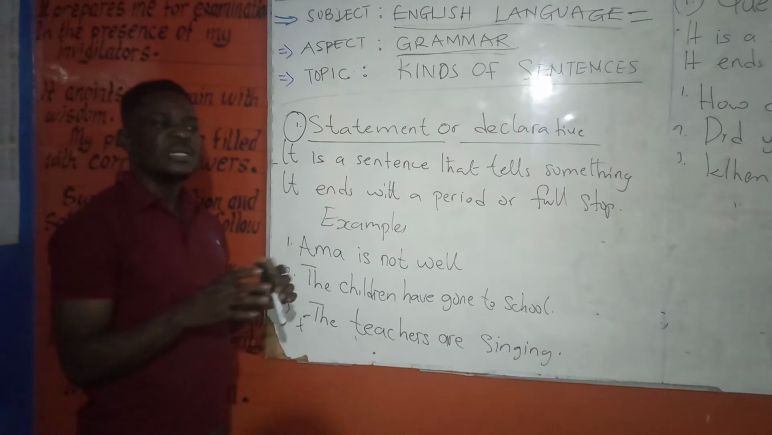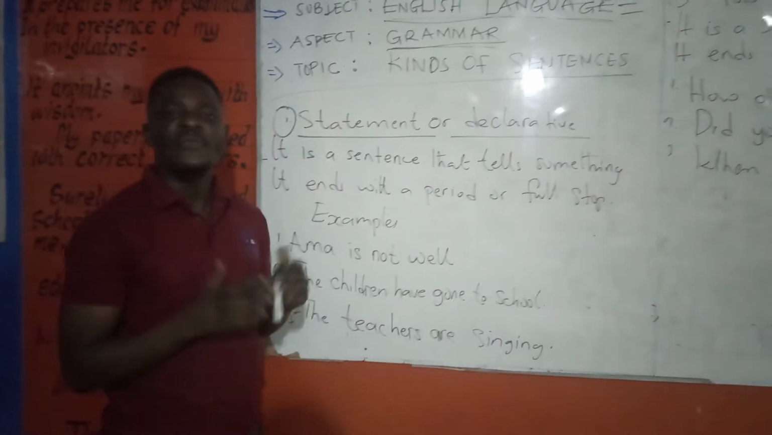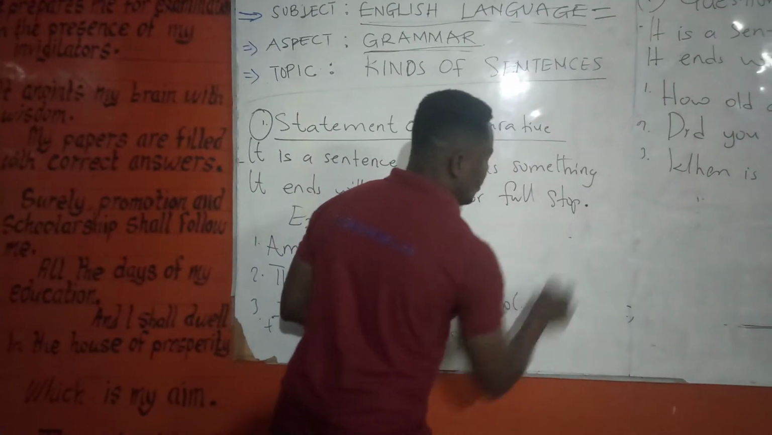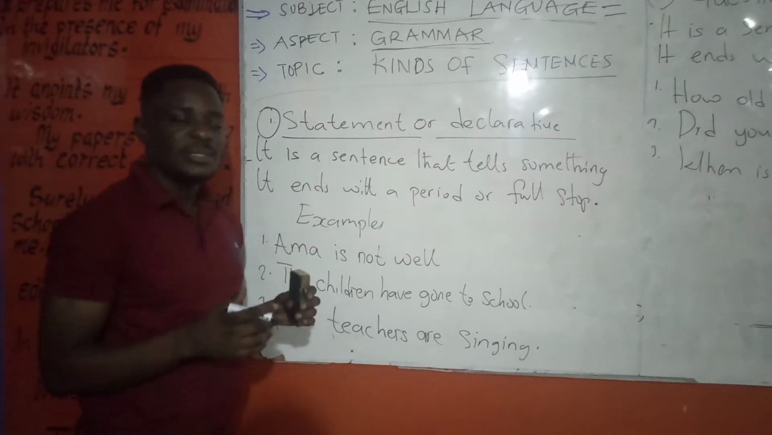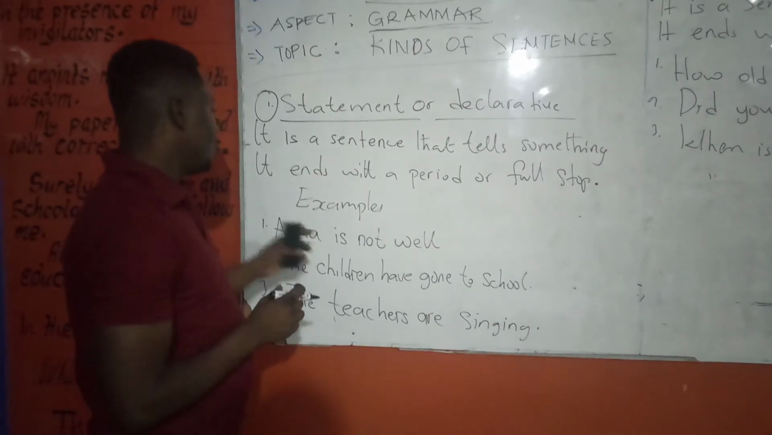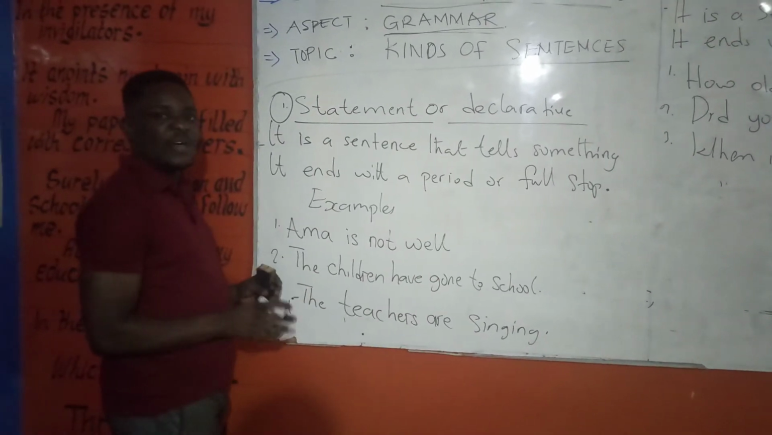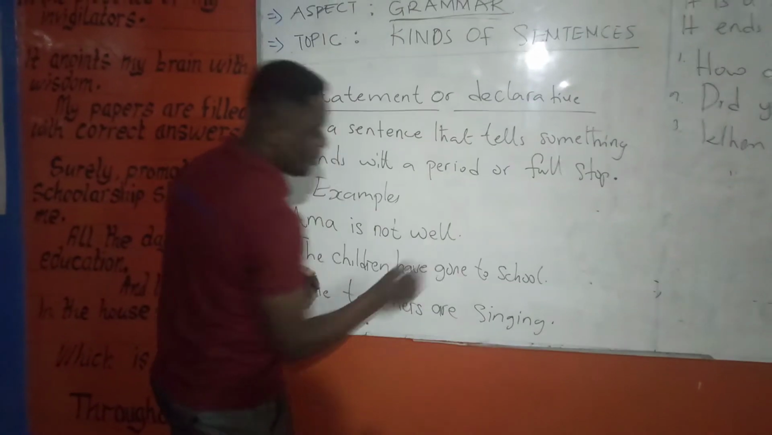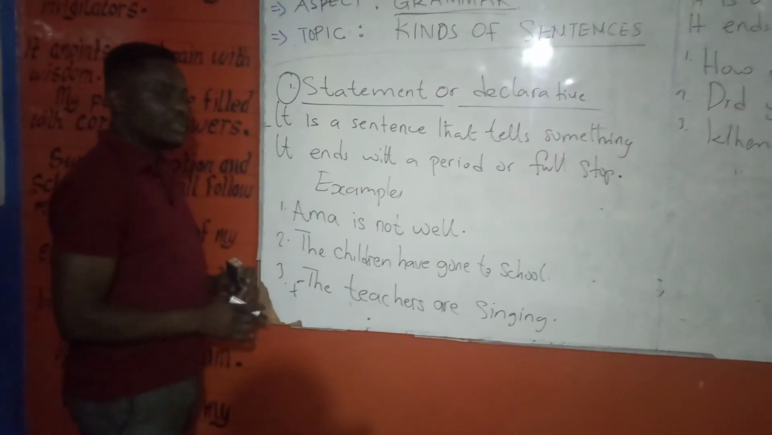And with this kind of sentence, it ends with a full stop. If you don't know what a full stop is, this is a full stop, or period. So when you end a statement, you should end it with what? A full stop. That's what I'm talking about. Look, Amma is not well. You see, Amma is not well. I have made a statement. It's a sentence, and I put a full stop here. The full stop indicates that I have ended the sentence.